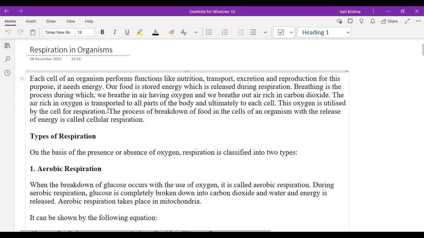The process of breakdown of food in the cells of an organism which will release energy is called cellular respiration. Just know that what I have explained to you in the equation part is only this definition part. The process of breaking down of the food in the cells of an organism with the release of energy is called cellular respiration. Clear now? Anybody has any doubts?